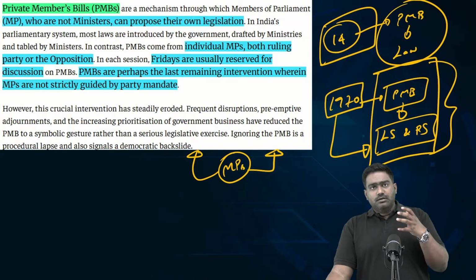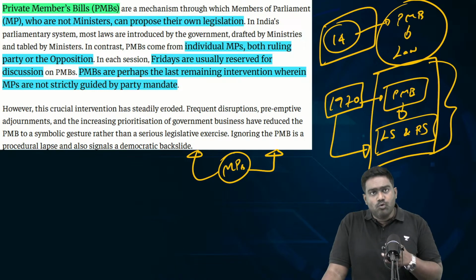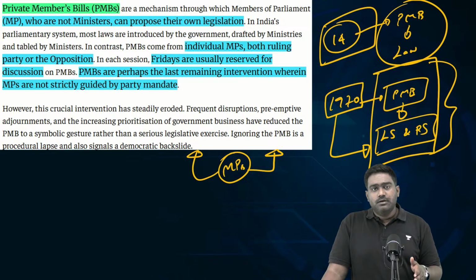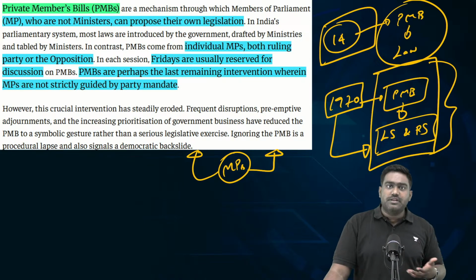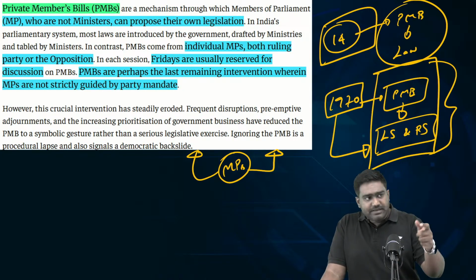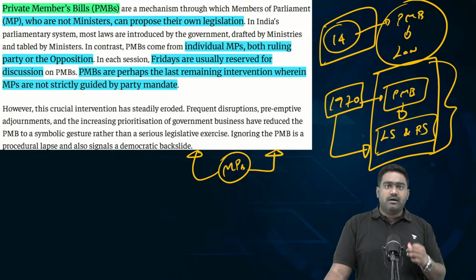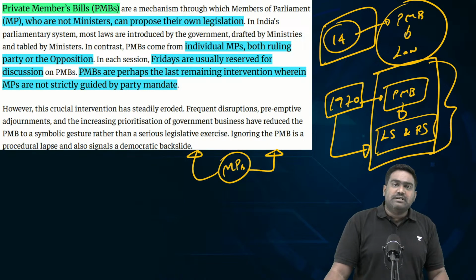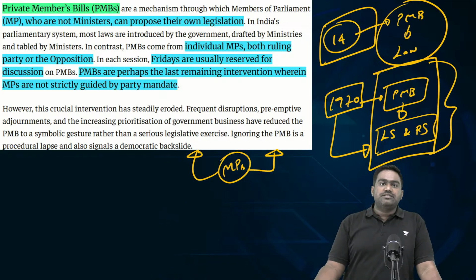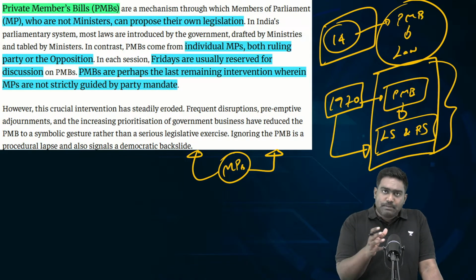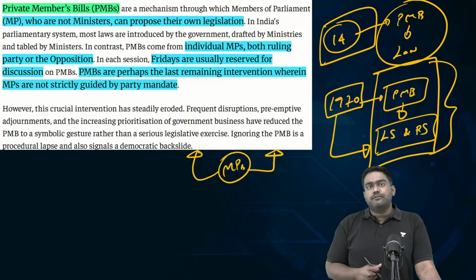Because this is a unique opportunity for MPs to move away from their party line, to move away from their party ideology and take an individual initiative for the sake of their constituency, for the sake of the nation, on some pressing matters. For example, recently we have seen a bill being pushed by a MP pushing for right to disconnect, where employees need not be in touch with their employer after the working hours to protect the balance between work and personal life.